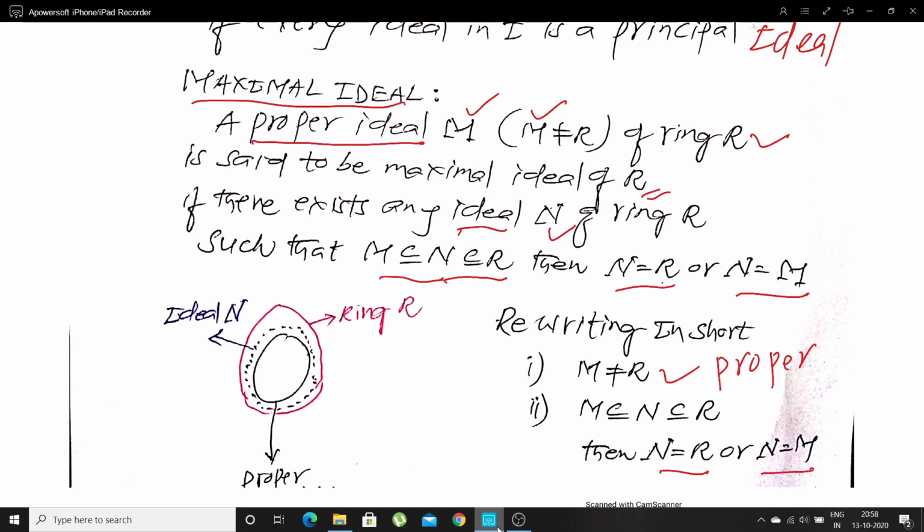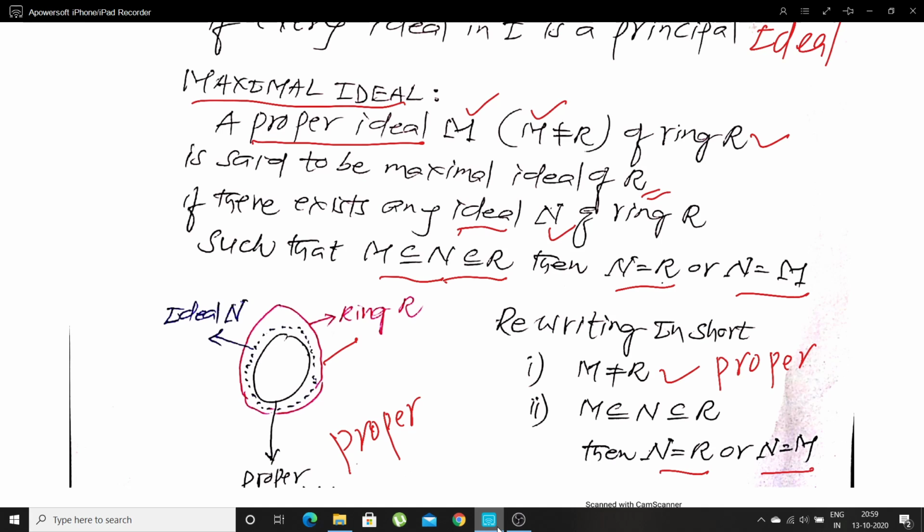Let me define this definition in another way. Let me take a ring, the circle, the first one, the outer circle. I call the outer circle a ring and the inner circle the innermost. The innermost circle is said to be the proper ideal.